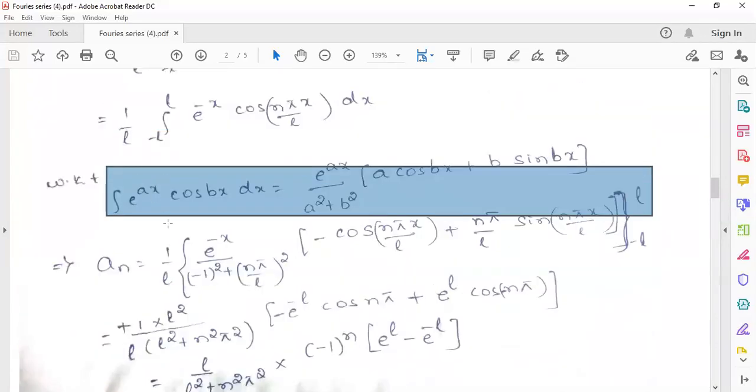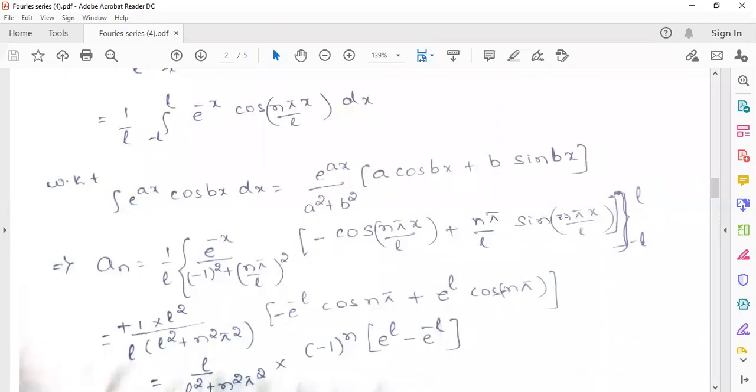So 1/L is a constant, outside. 1/L into e^(-x) divided by (minus 1) whole square plus (nπ/L) whole square, into (a cos bx). The a value is minus 1, into cos(nπx/L), plus b, where b is nπ/L, into sin(nπx/L). So now you have to apply the upper and lower limit.